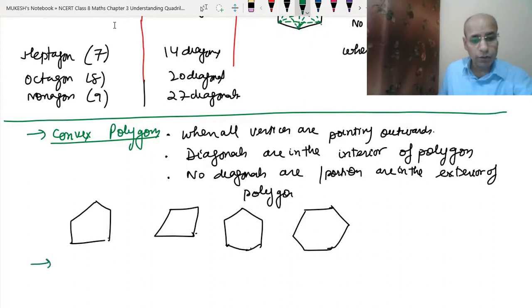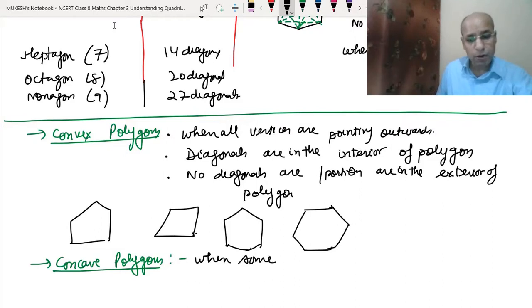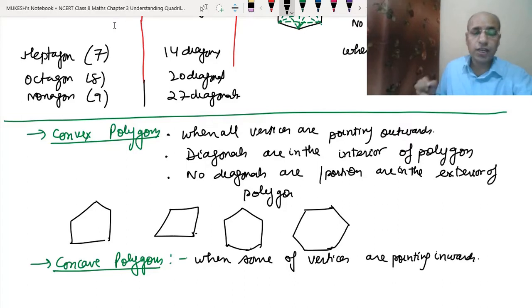Now the concave polygon, just opposite to it. Some of the vertices may be pointing inwards. When some vertices are pointing inward, then it becomes a concave polygon.